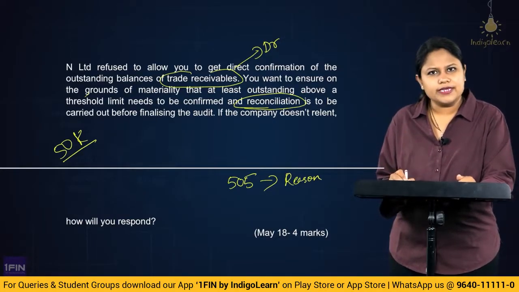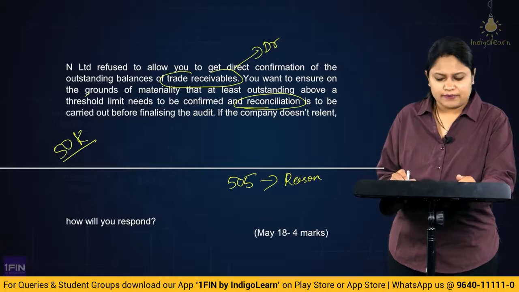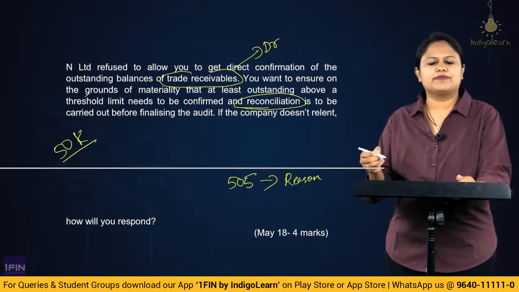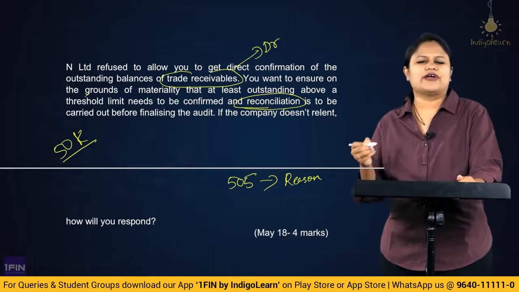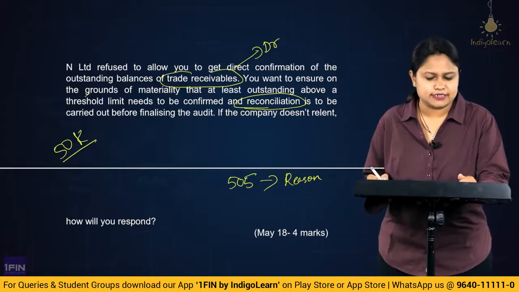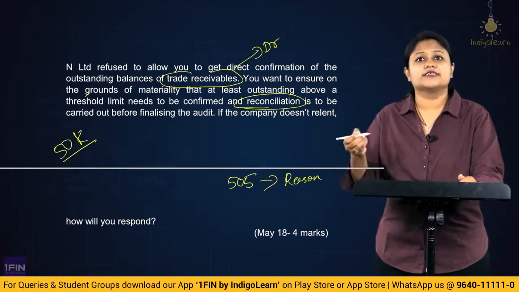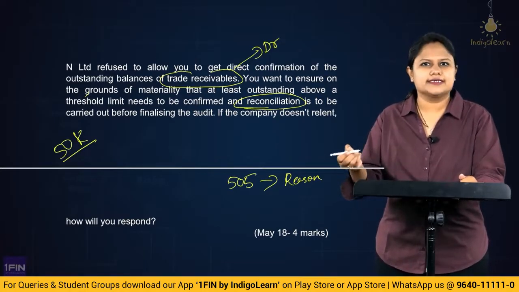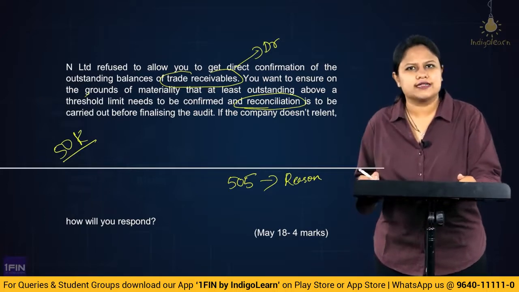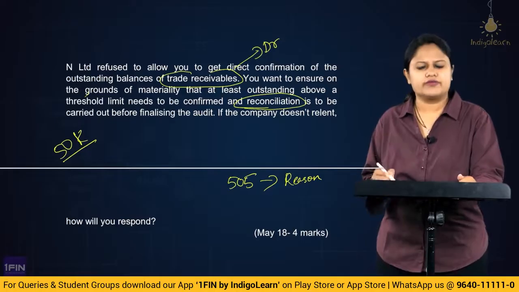If the reason appears to be genuine, maybe they believe that these particular debtors could not be traceable, or maybe the sample you have chosen could not be found because they have tried in the past. They have a very genuine reason behind it. Or maybe those debtors could be under dispute. So there could be any genuine reason for which they are asking you not to obtain the confirmation.